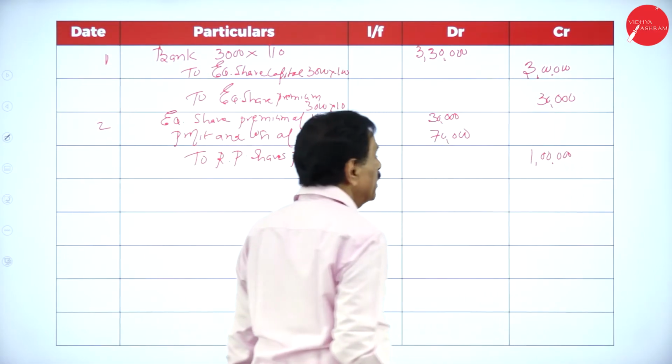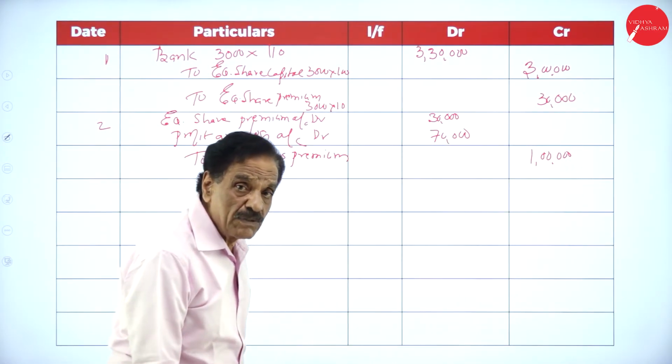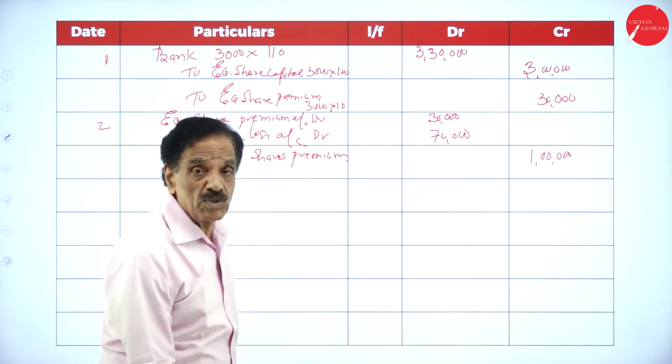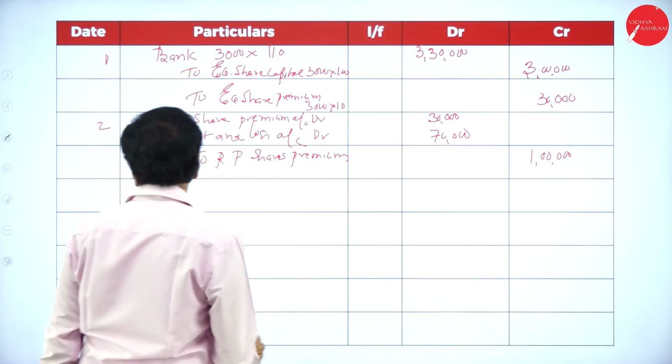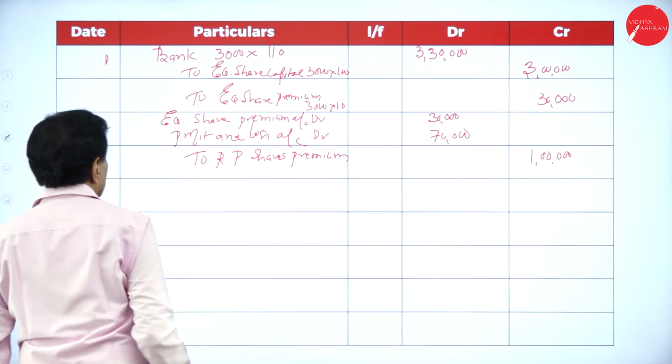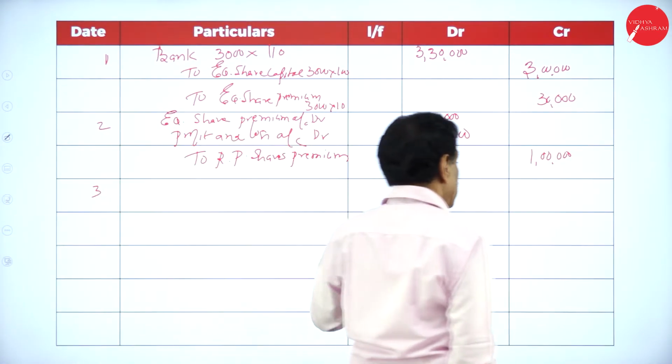You have taken 30,000 from equity share premium and 70,000 from the profit and loss account, making 1 lakh.